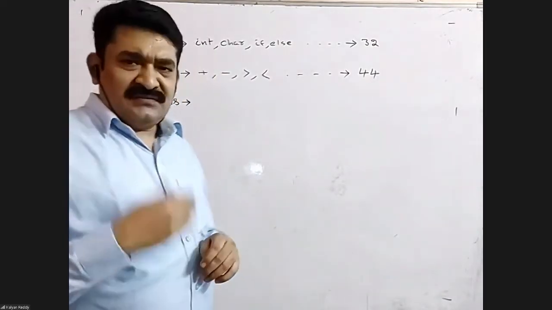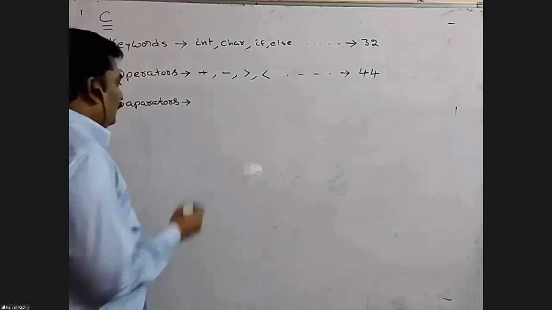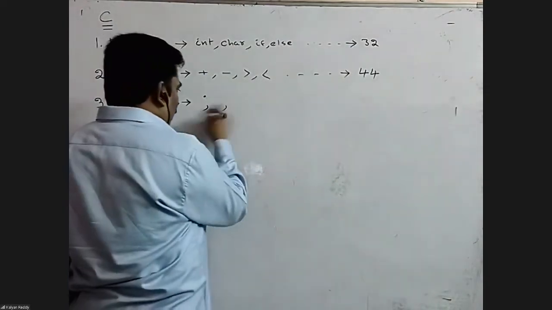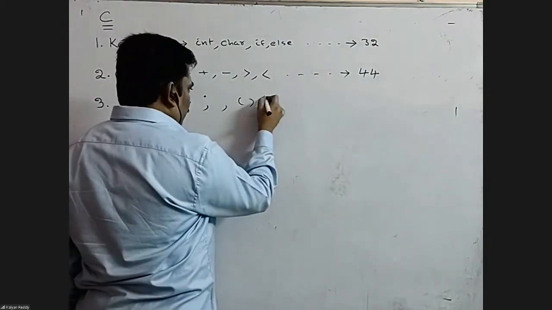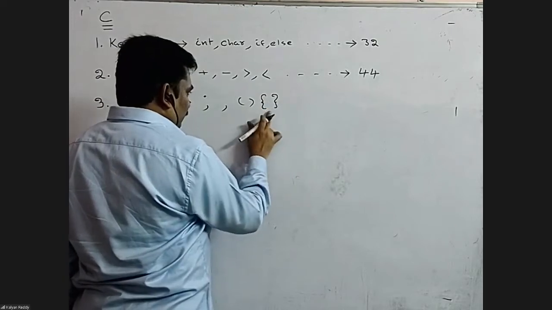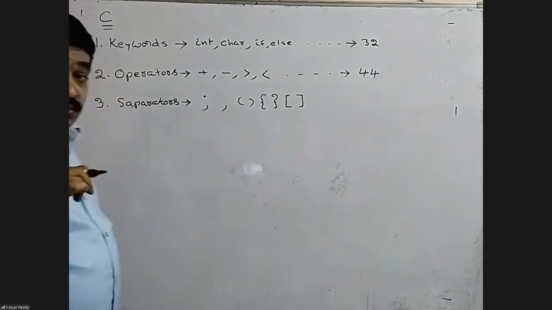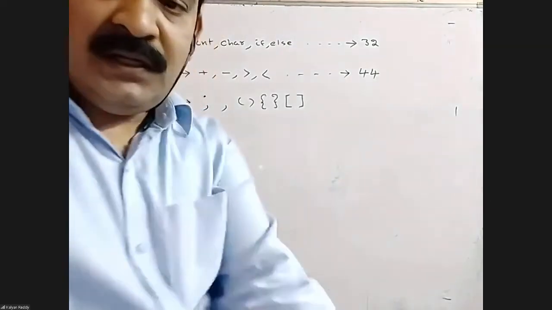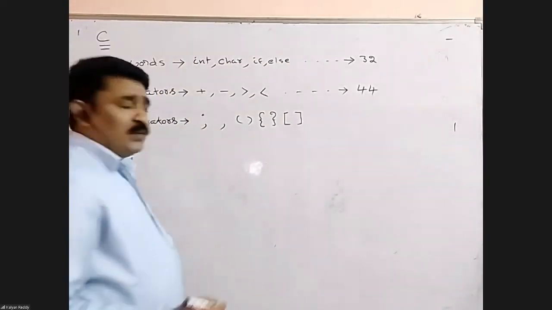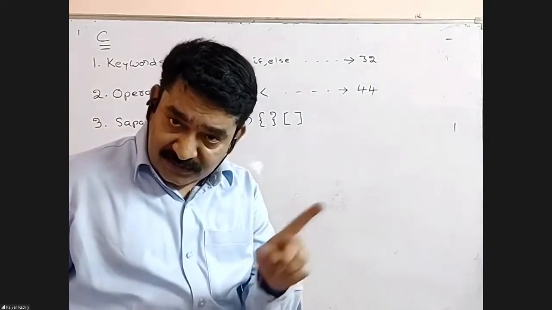Here in programming languages, C, C++, Java, the popular separator is the semicolon. Every statement must end with a semicolon. Then comma, parenthesis, curly braces, square brackets. So popular, powerful separators in every programming language: Telugu, English, Hindi, C, C++, Java, everywhere.